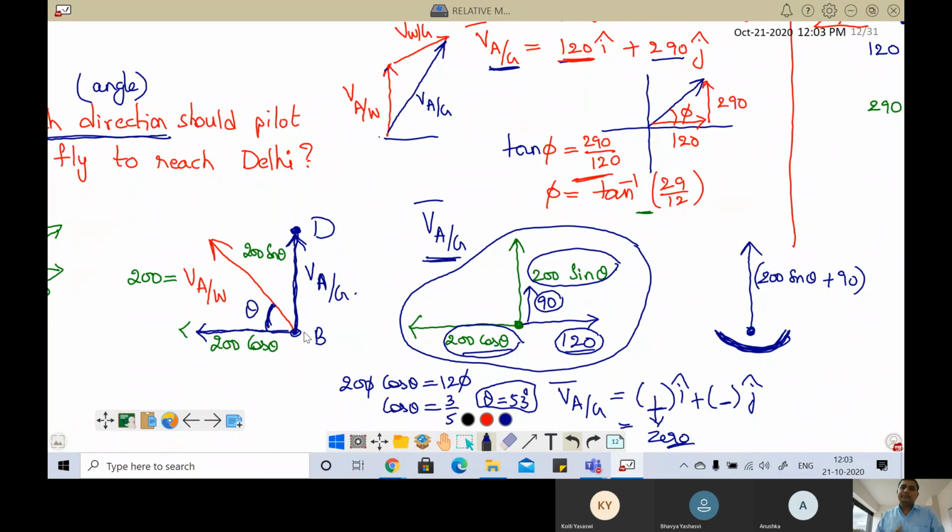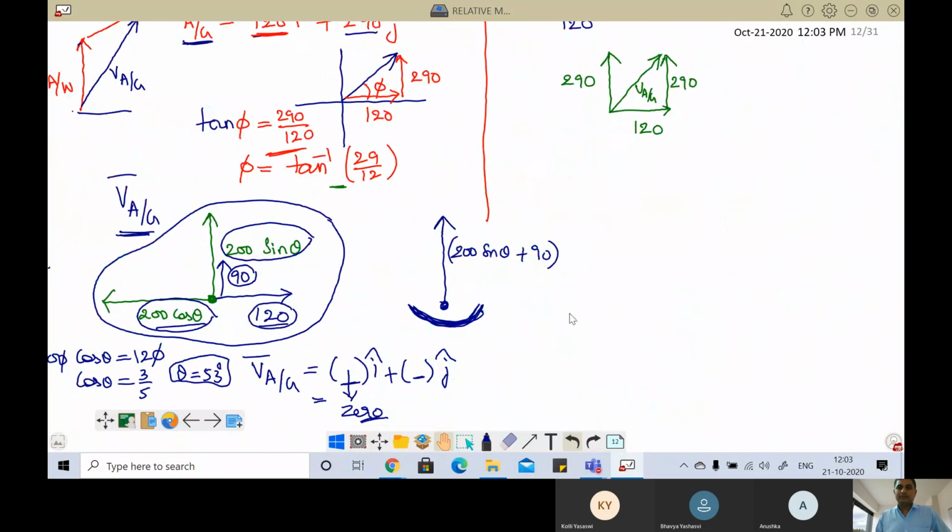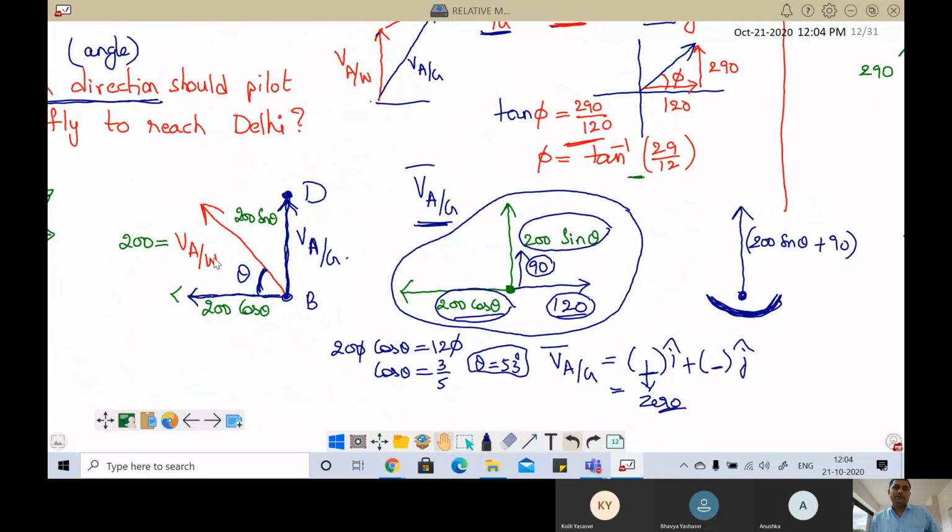And this same thing can also be solved by the equation method. If you want to solve by the equation method, that is also easy. Suppose we want to solve the same problem by the equation method. First, the velocity of the aeroplane with respect to wind, what is the vector? Tell me. We just took the angle as theta, correct or not? The velocity of the aeroplane with respect to wind in vector form is minus 200 cos theta i plus 200 sin theta j. Correct or not?